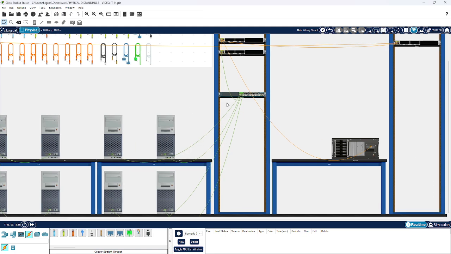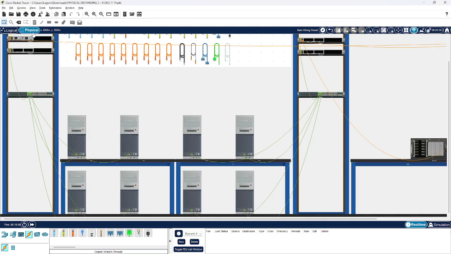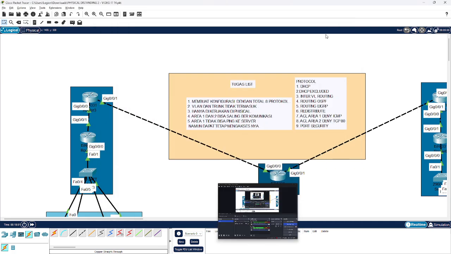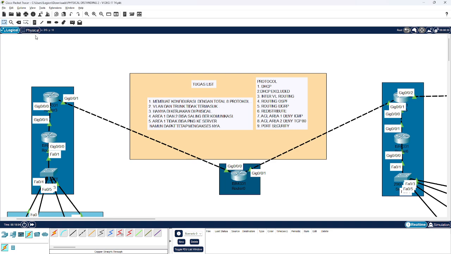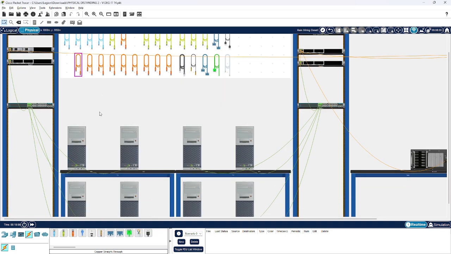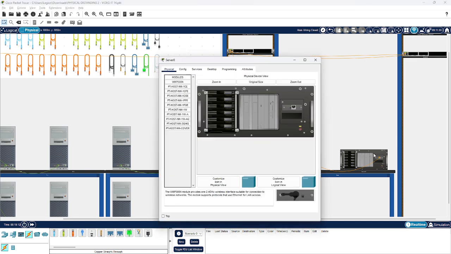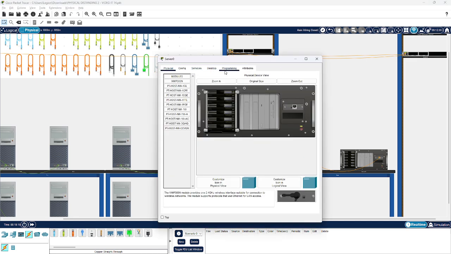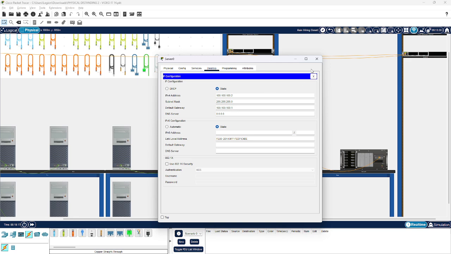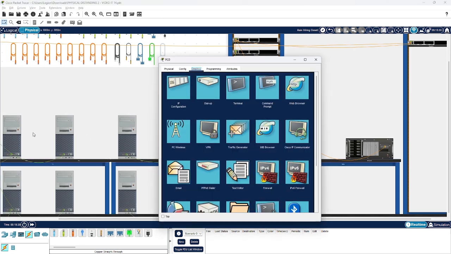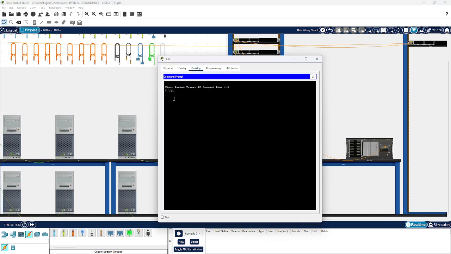Okay, so let's try to ping. Sorry, area 1 to the server. Okay, this is area 1 and this is area 2. So I want to show you the IP address of the server. The IP address of the server is 100.100.100.2. Okay, let's ping from this PC to the server. Ping 100.100.100.2. Okay, as you can see here, destination host unreachable.